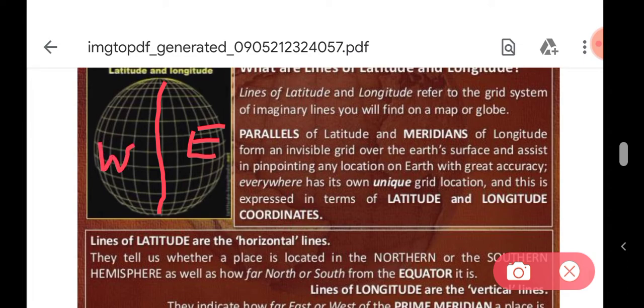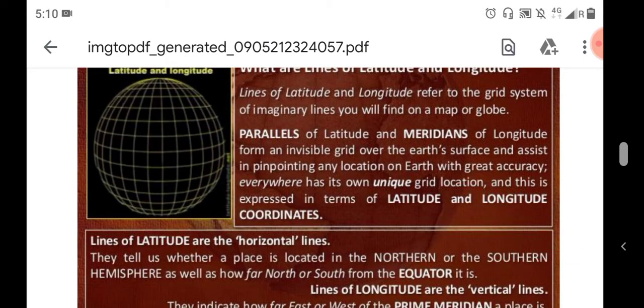Okay, so the meridians divide our earth into two parts, eastern hemisphere and western hemisphere, and the equator also divides our earth into two parts, northern hemisphere and southern hemisphere. So by this division we can find an accurate place on the globe.